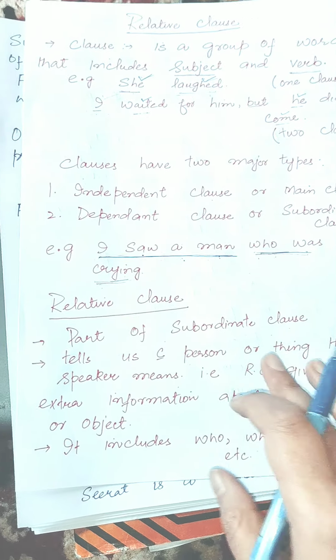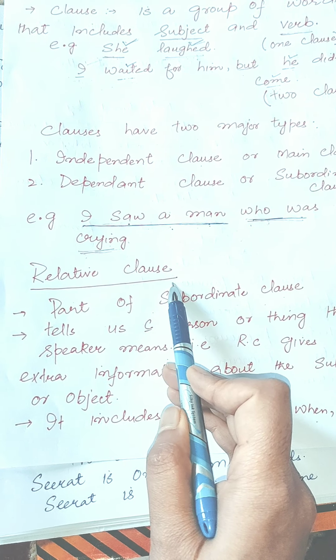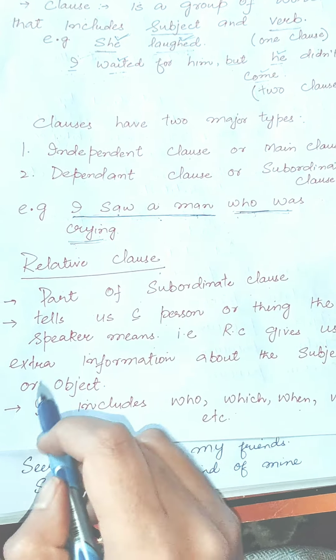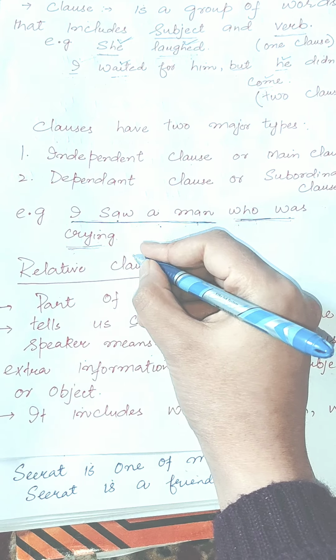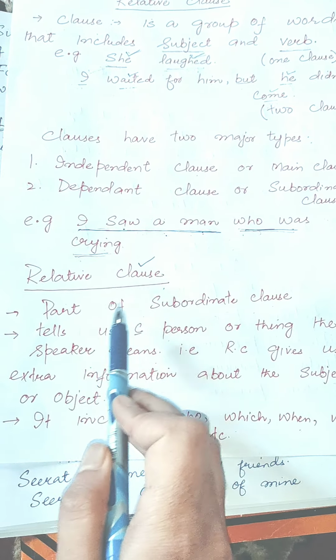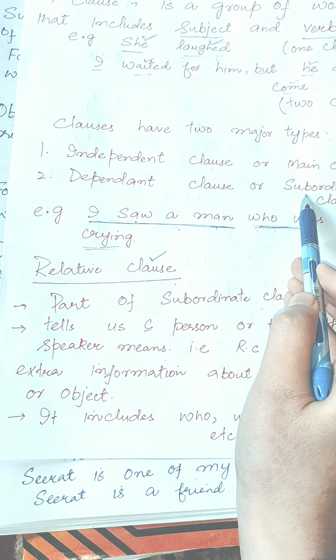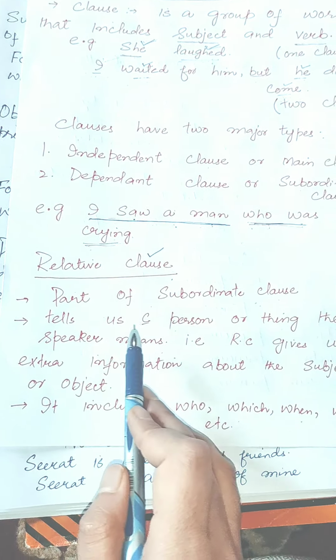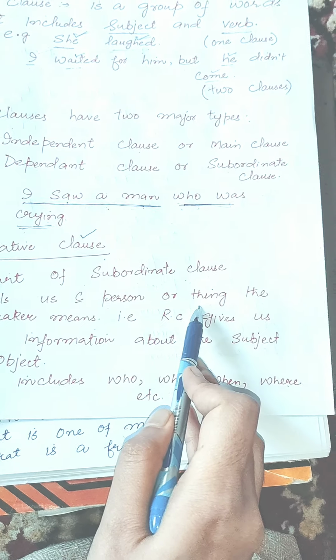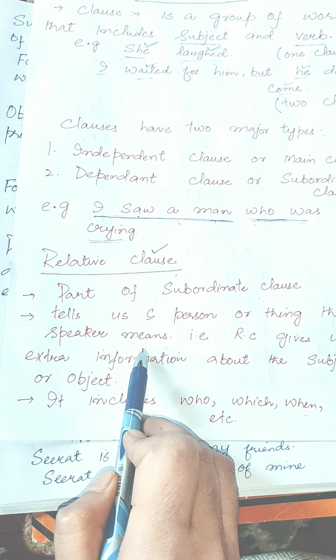Okay? Let's come to our own topic, that is the relative clause. What is a relative clause? You have learned about the clause. Now I will tell you what a relative clause is. A relative clause is a part of a subordinate clause. It tells us which person or thing the speaker means.